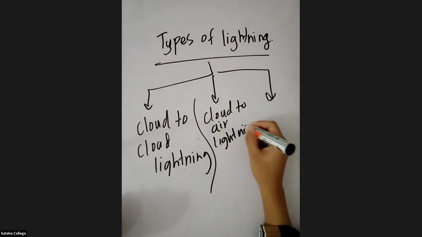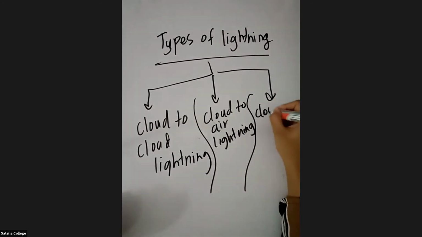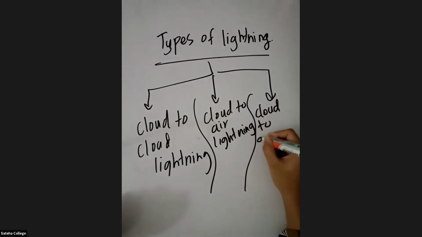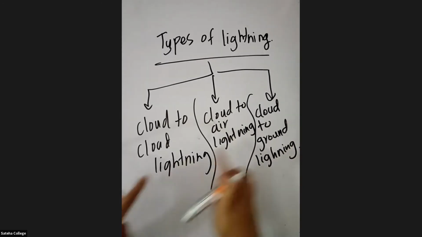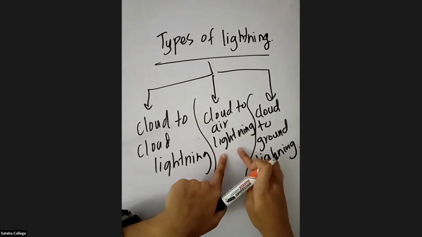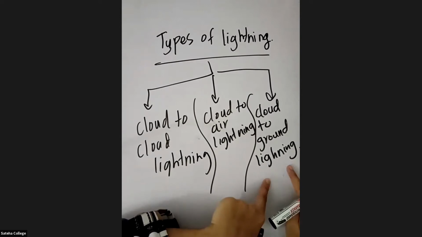The third type, you call it cloud to ground lightning. I will be explaining one by one.